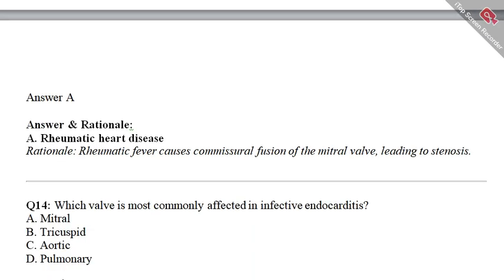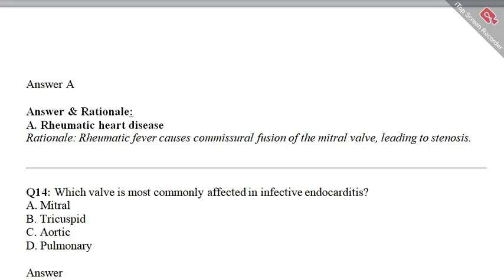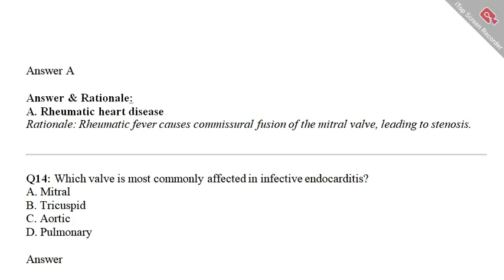Let's move to question number 14: which valve is most commonly affected in infective endocarditis? Option A mitral, option B tricuspid, option C aortic, option D pulmonary.